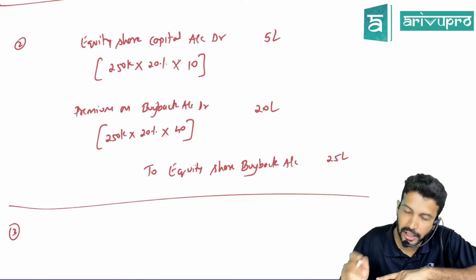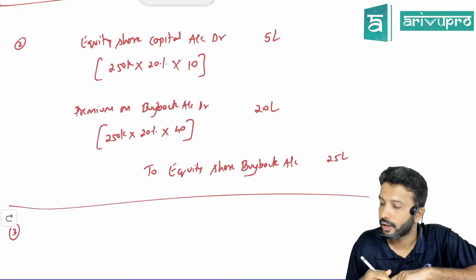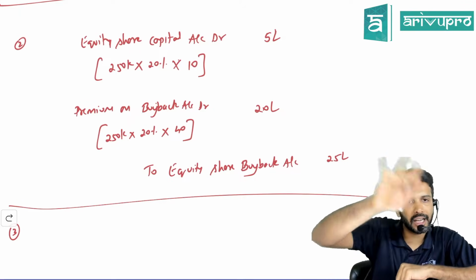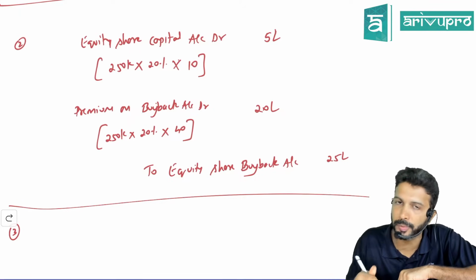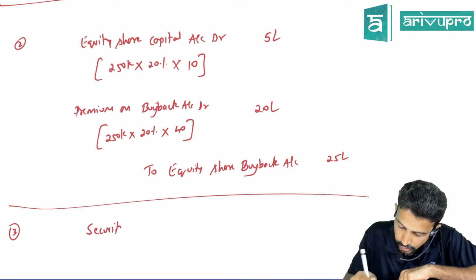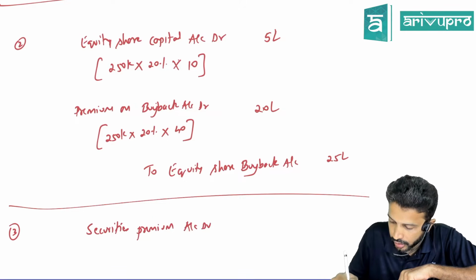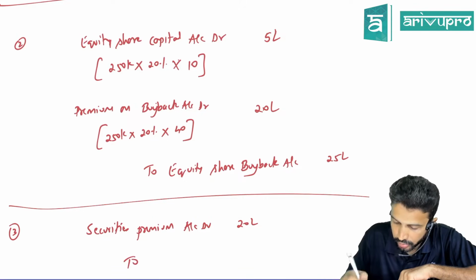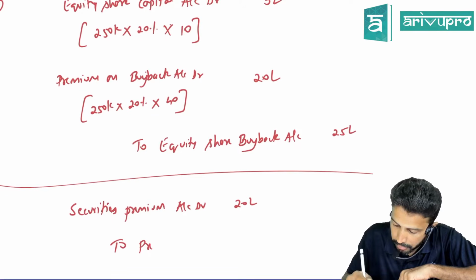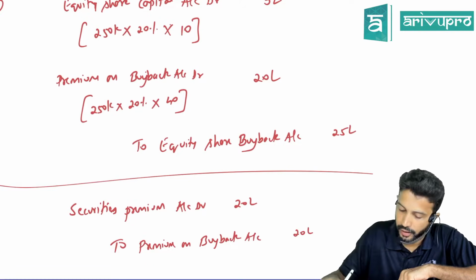We have 22 lakh in securities premium, but premium on buyback is only 20. Can we transfer the entire premium? Can we set it off with securities premium? Yes. So the entry is: securities premium account debit 20 lakhs, to premium on buyback account 20 lakhs.